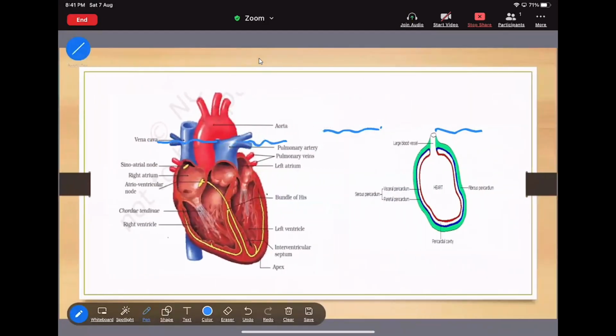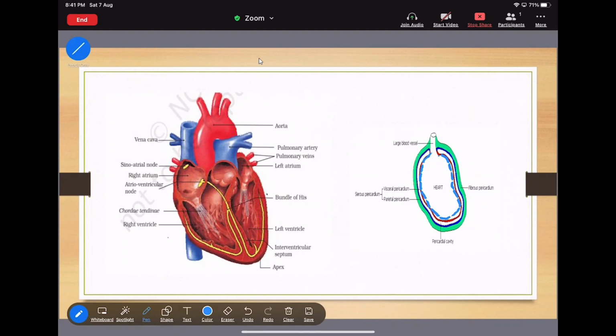See, this is the figure, and this is the heart. Pericardium is the double membrane. That means there must be an outer layer and an inner layer. That's why it is called the double layer.